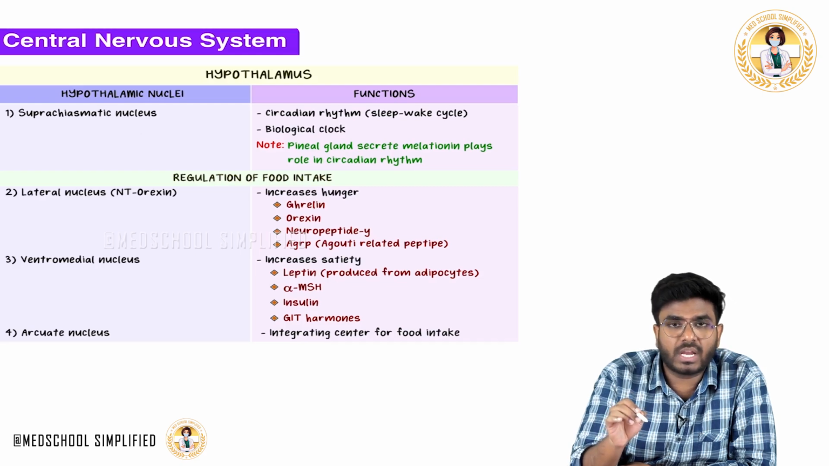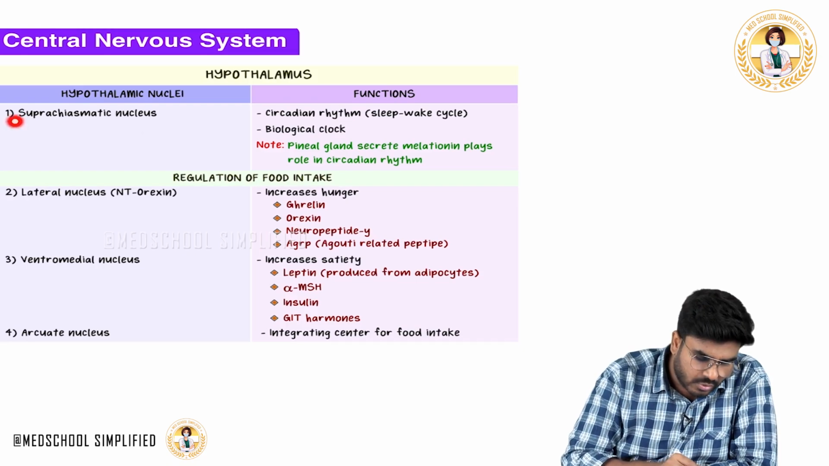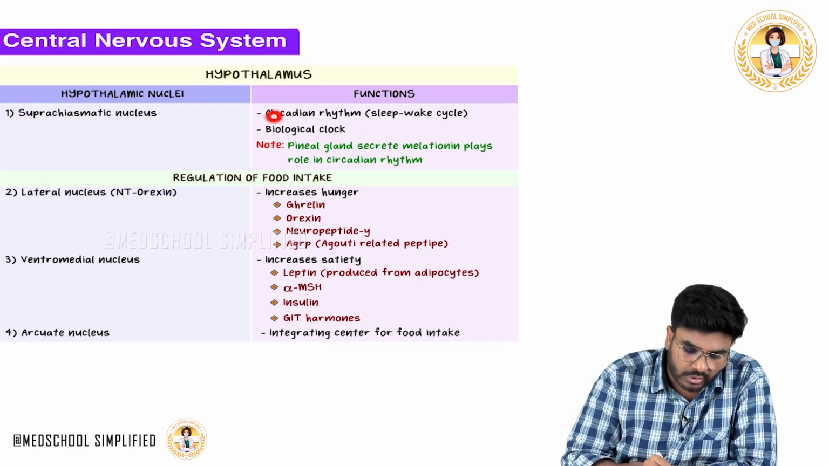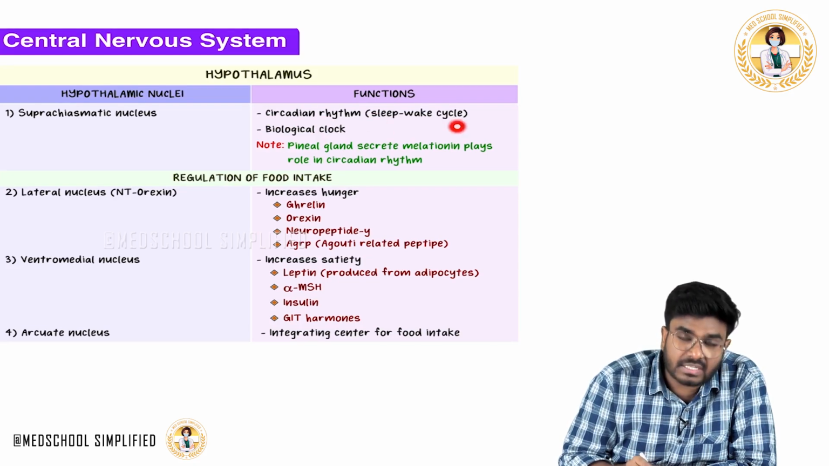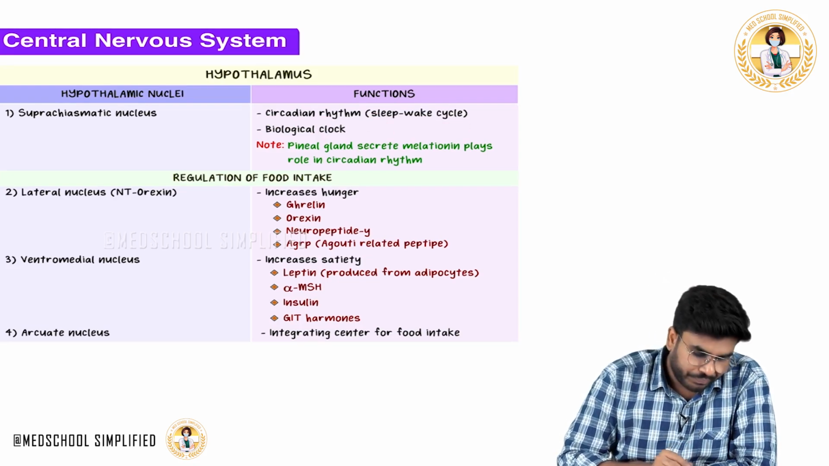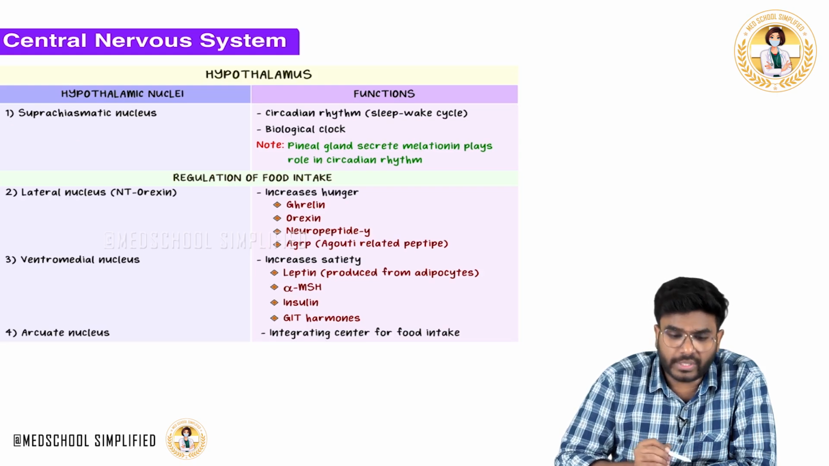That's the reason why the suprachiasmatic nucleus is also called the biological clock. It is considered a biological clock because it controls the circadian rhythm. So what is circadian rhythm? Circadian rhythm is nothing but the sleep-wake cycle. Here, I want you to add a few more important points worth noting.